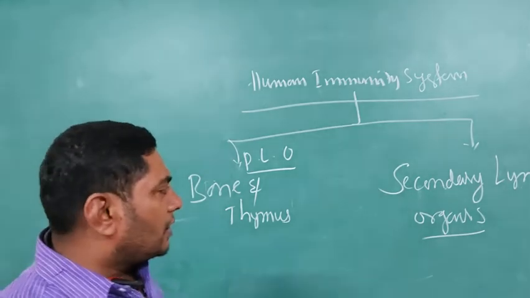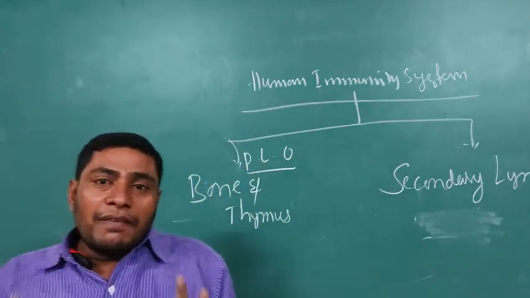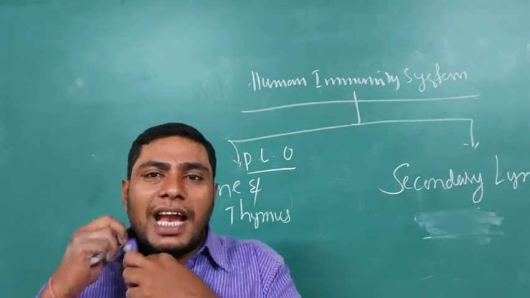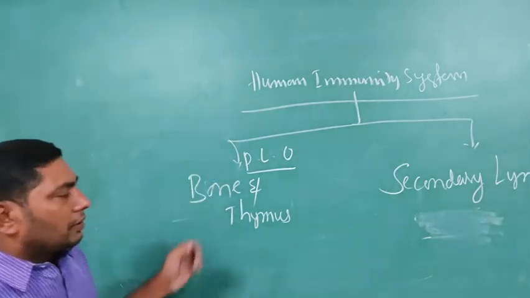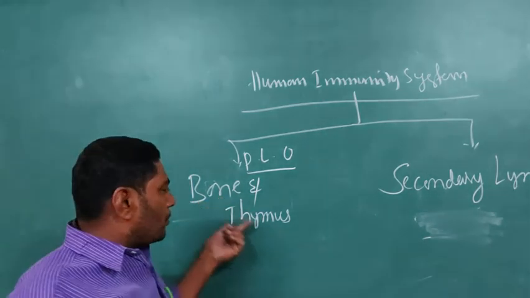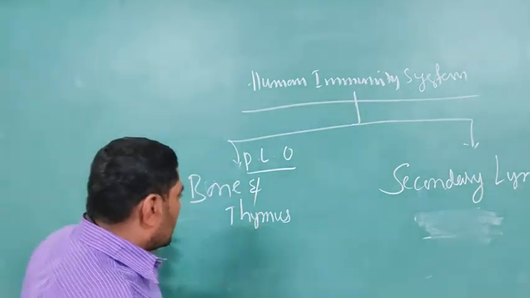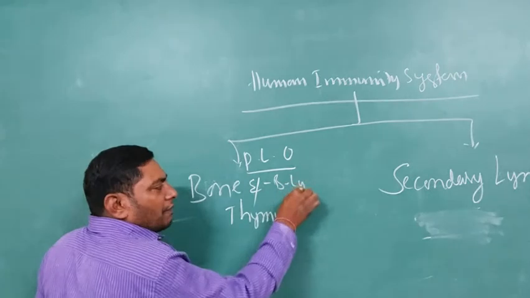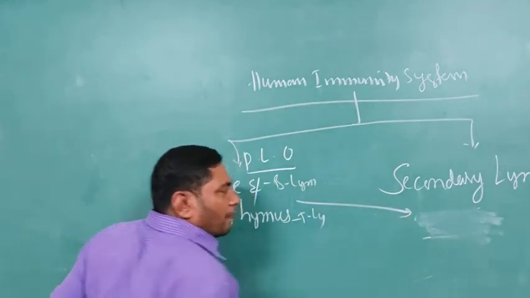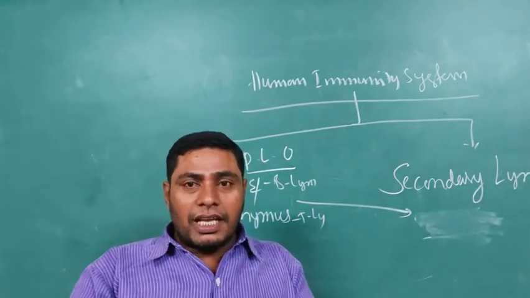And secondary lymphoid organs means the lymphocytes originate in the lymph nodes or lymph glands. After their origin, maturation occurs in the bone marrow and the thymus gland. The lymphocytes, that is the B lymphocytes and T lymphocytes, migrate to the secondary lymphoid organs to work against the pathogens.